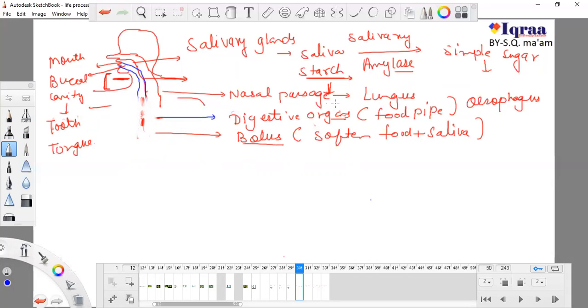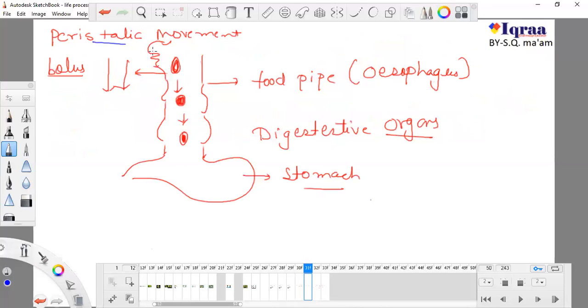One pipe is the nasal passage, which opens into the lungs, and the second pipe is the digestive pipe, or food pipe, which leads to the digestive organs, starting with the stomach. As the food goes down, the pipe changes to this shape. This type of movement is known as peristaltic movement. Sorry, I wrote it wrong.